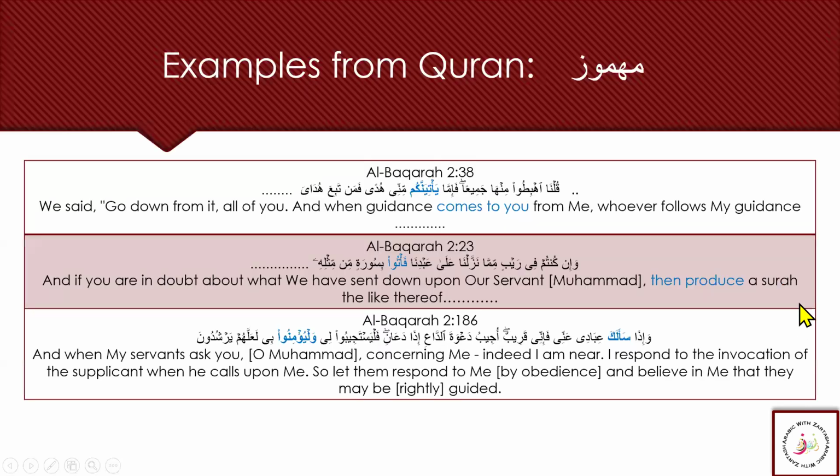Let's see some examples from the Quran for Mahmuz. The first example is the word Yatiyannakum. We have taken examples of words that are most commonly used in the Quran, because these root letters, like this word Yatiyannakum, are the root letters Hamza, Ta, and Ya, and we see this root almost 600 times.